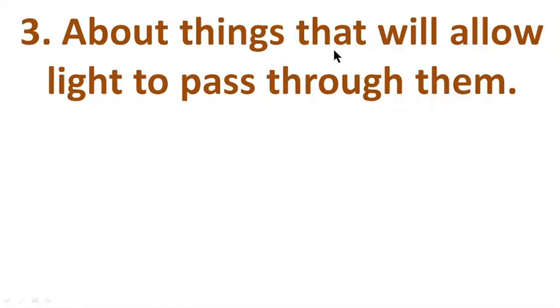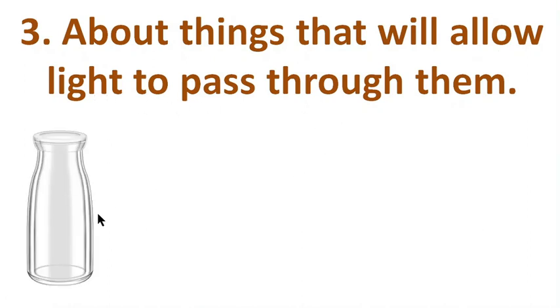Question number 3. About things, what will allow light to pass through them? This glass is very transparent.